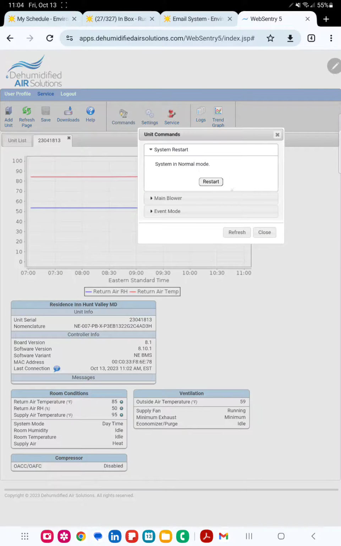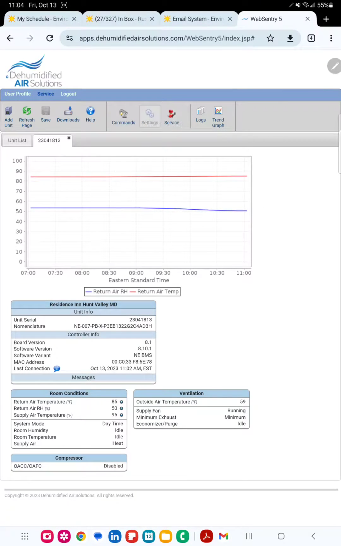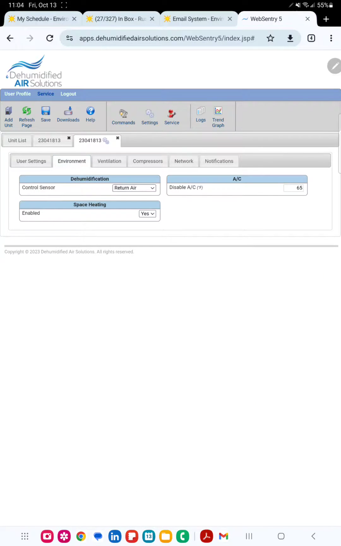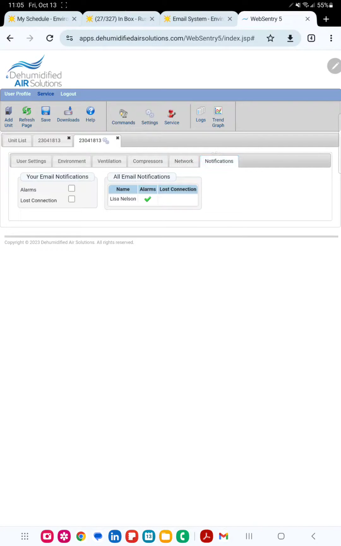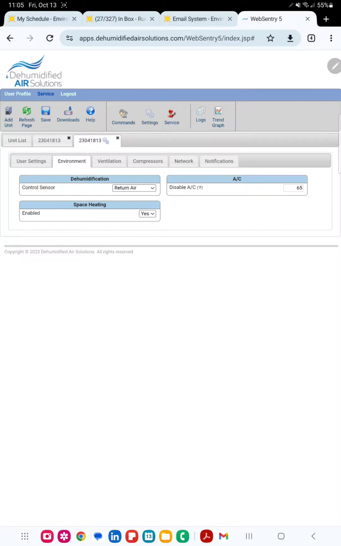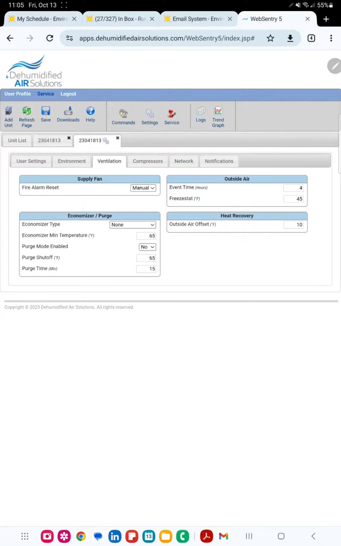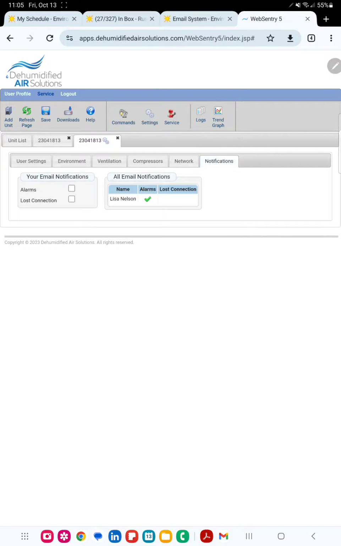You can go up to commands to tell it to stop and start. There's your main blower, there's your event mode. Okay. Here's your settings. You can come in here and make various settings, but you really shouldn't have to do anything there. It's all set up and ready to go. So there's your return air, AC disabled. Okay, so there's your ventilation, compressors, your network, and your notifications.